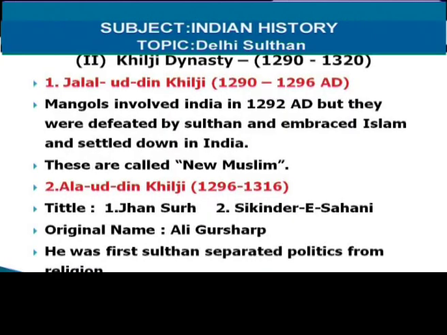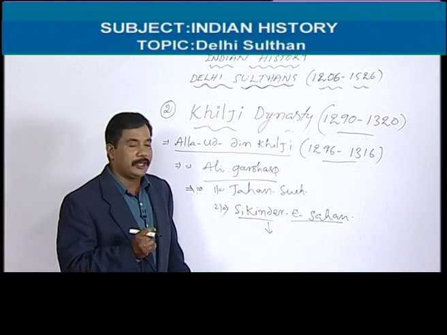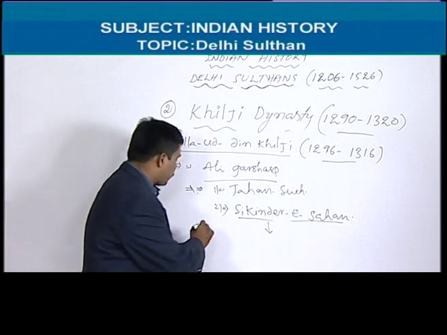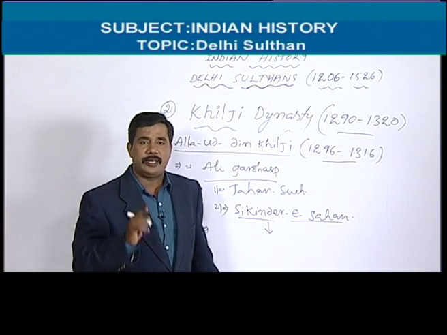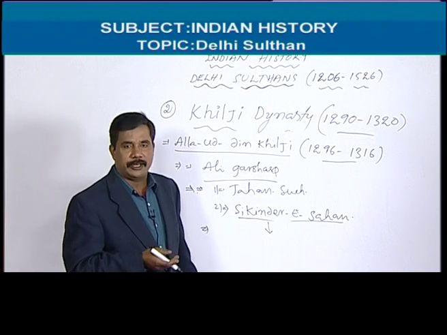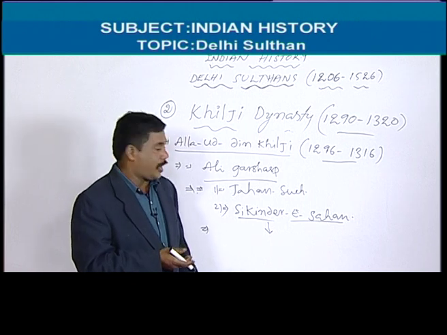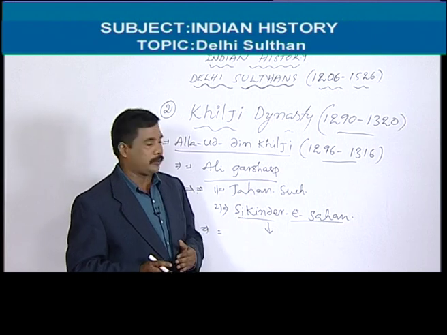Why are we saying Sikandar Sahani? It means he had the intention to establish a vast dynasty in India, just like Alexander. In fact, he established a vast empire in India. That was his aim, and he had good qualities. He was intelligent, a brave king and a disciplined king. Because of these qualities he became a great ruler.